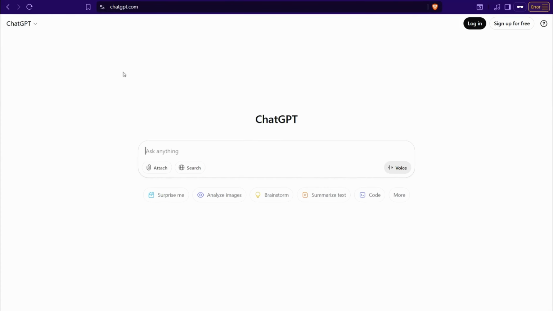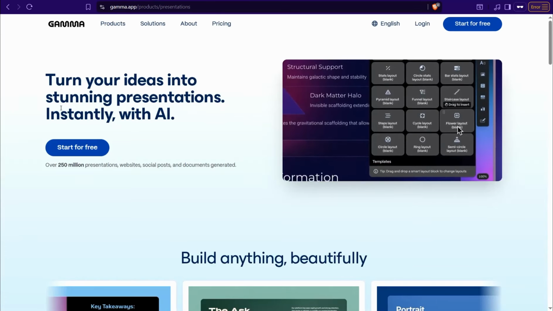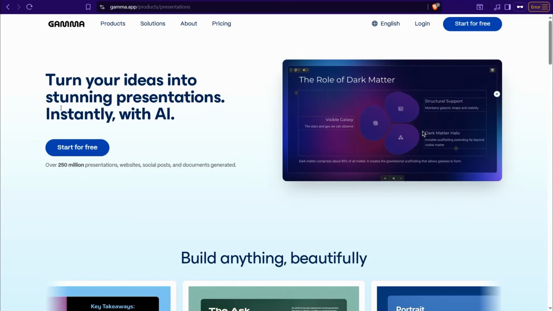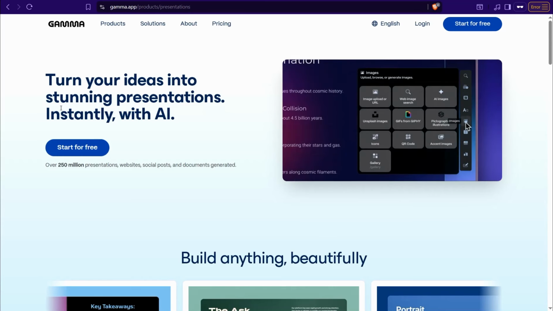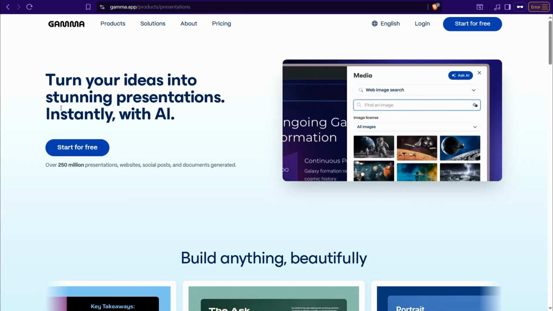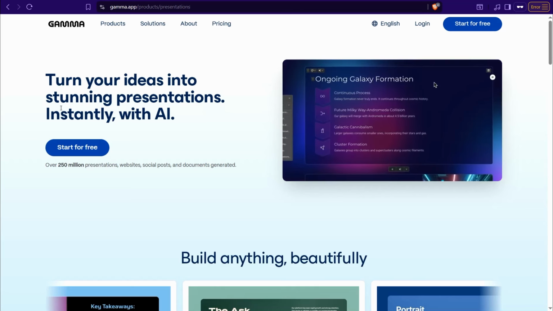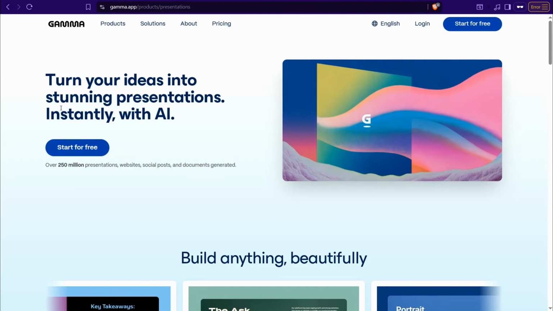And you can create your own PDF guide, for example, using Gamma.app. Or you can create your ebook completely for free using ChatGPT and Canva.com. And for sure, as I talked about previously, an amazing way how you can create the best profitable ebook people are looking for. You can find this video down below in the description box in the first comment. And now let's move on to the next business model.